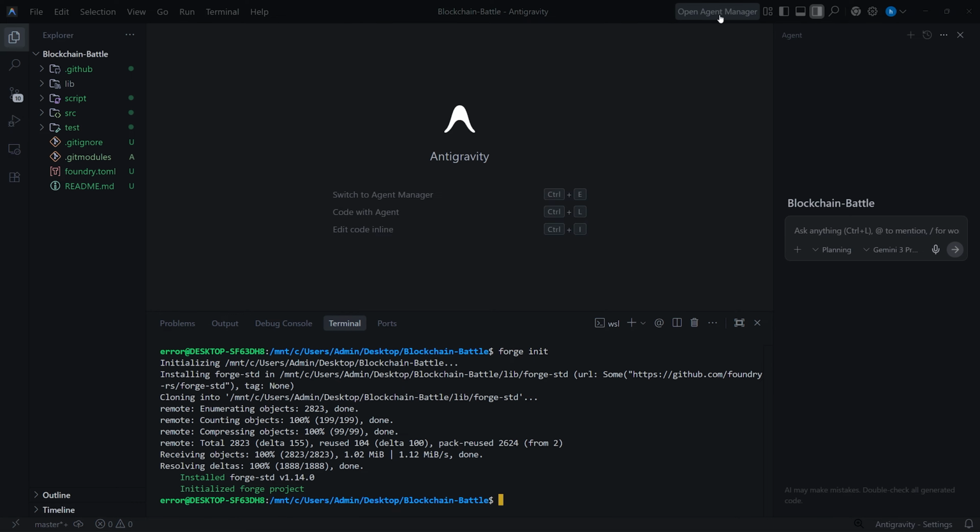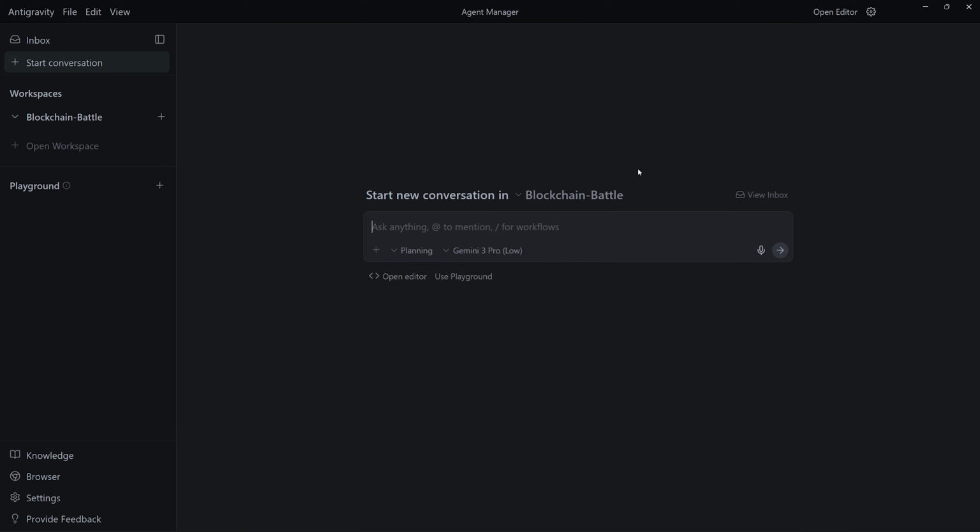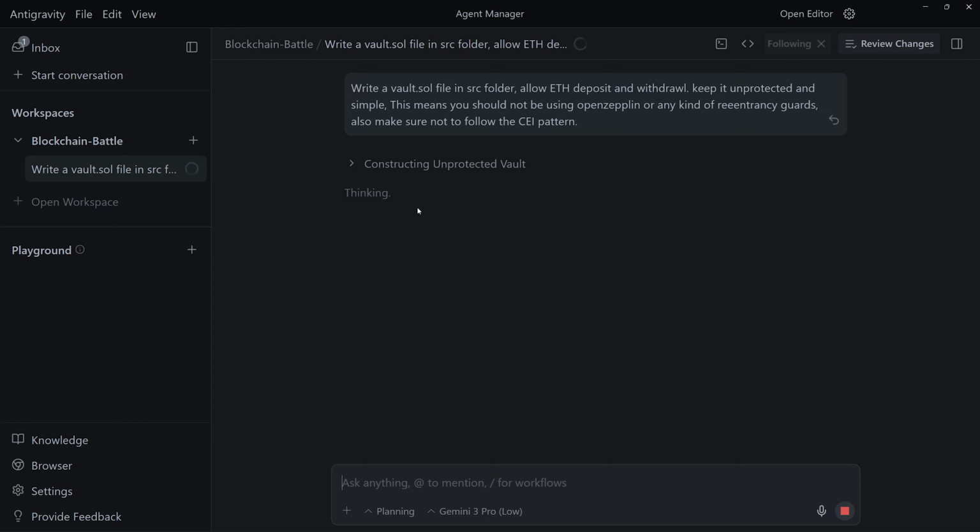So let's go ahead and open our agent manager, and in here I'm just gonna write a prompt for our AI to proceed with. Let's say: write a vault.sol in src, allow ETH deposits and withdrawals, keep it simple, no OpenZeppelin, and no reentrancy guard. You should not be applying the CEI pattern as well. And let's see what it is going to do.